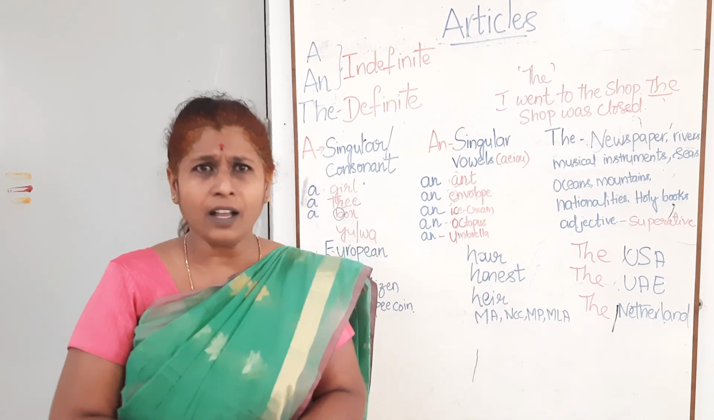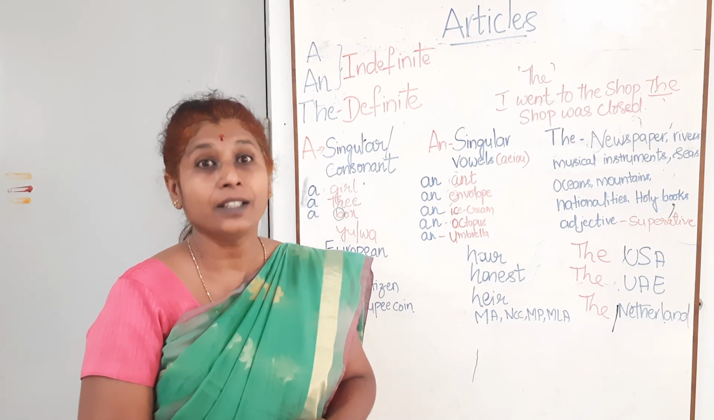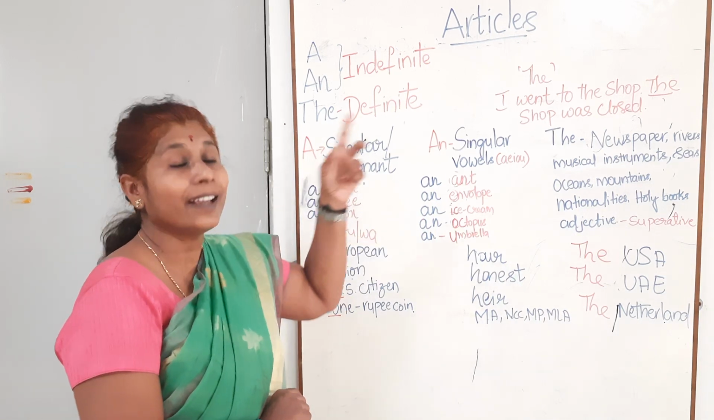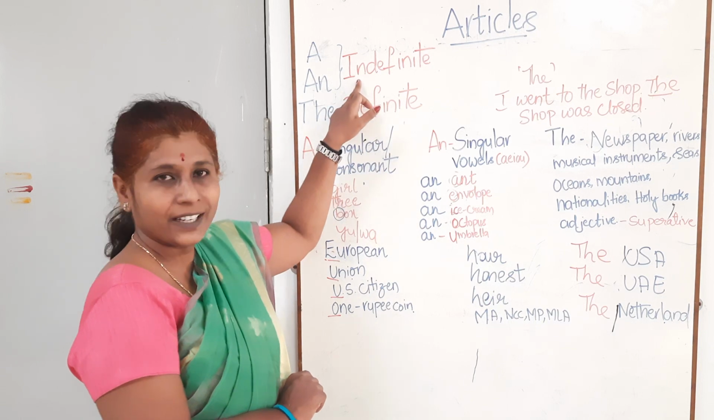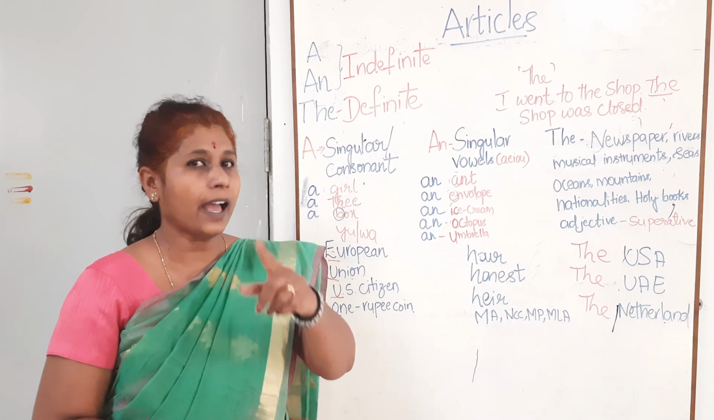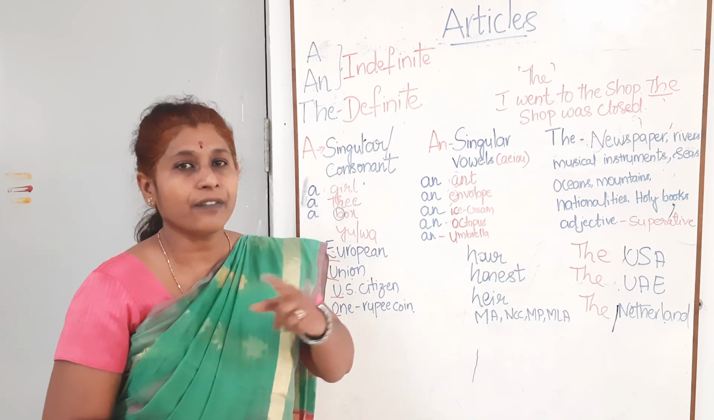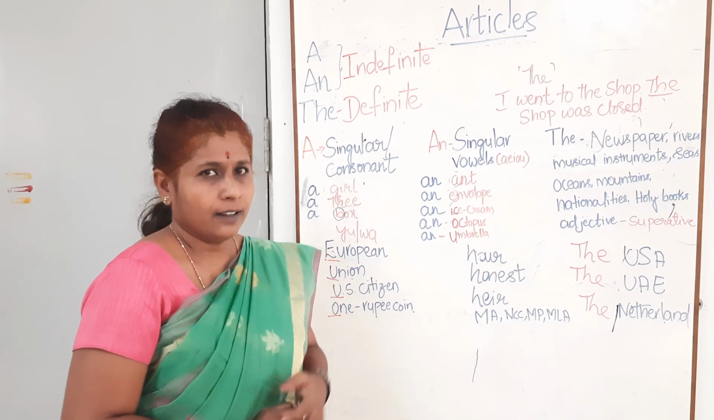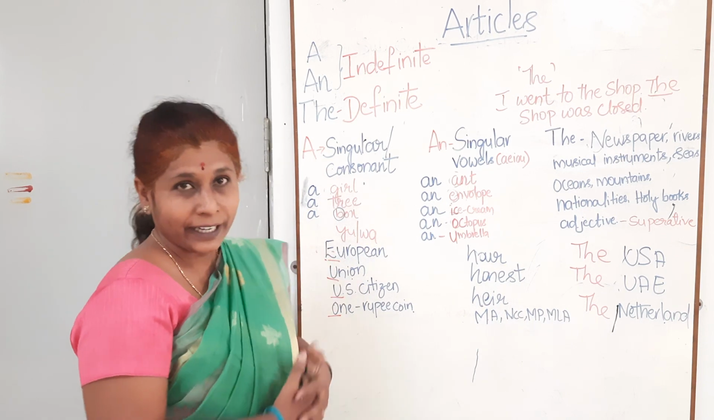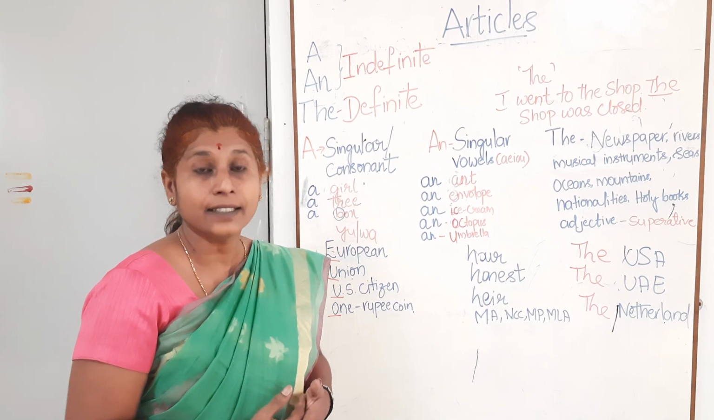So how many types of articles are there? Students usually say there are three. No, there are two articles. The first one is the definite article and the second one is the indefinite article. Which are the indefinite articles? A and an are indefinite articles and the is the definite article. When to use an, a, the, we will learn today. By the end of this session, you will be well versed in the usage of a, an and the.